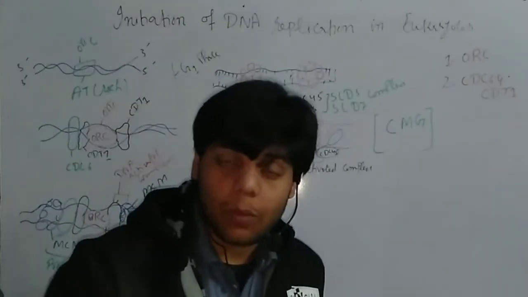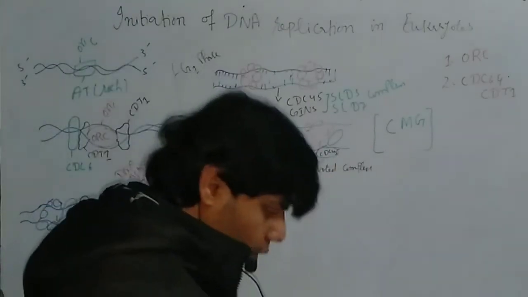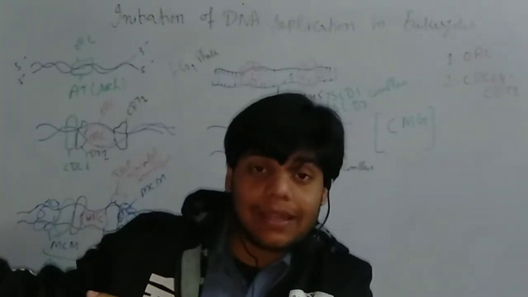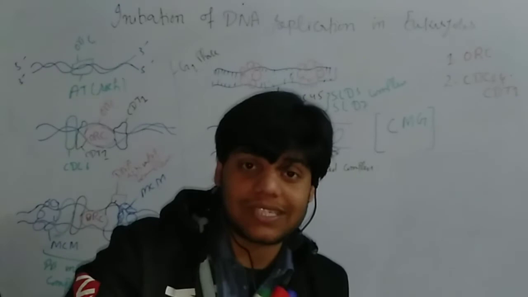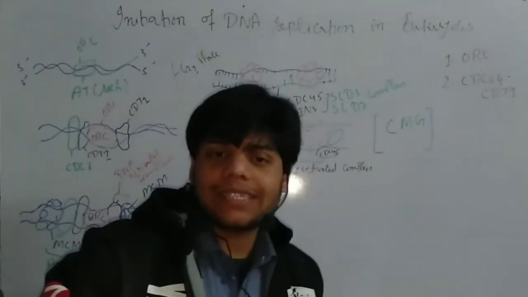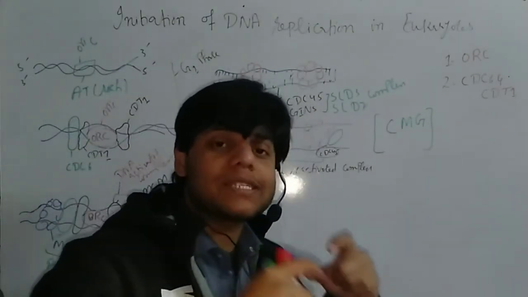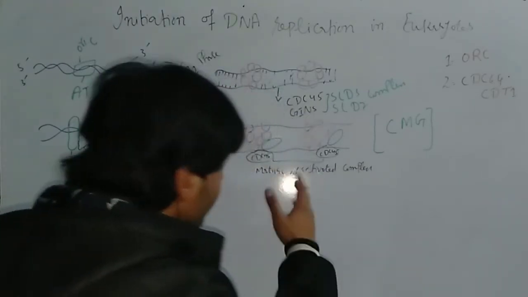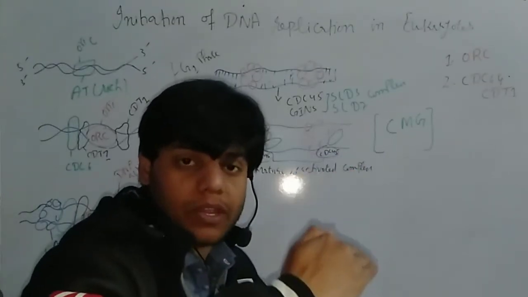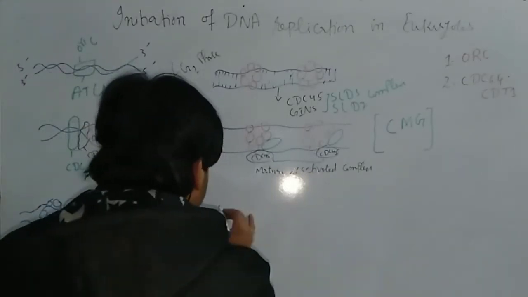Now once the activated complex is formed, the DNA strand is melted, and this MCM is activated and can act as a helicase, just like in prokaryotes, where the DnaB protein acts as a helicase. Similarly in eukaryotes, the MCM acts as a helicase and breaks the hydrogen bonds between the two strands. When the hydrogen bonds break, we get the replication fork, and the two strands are completely separated from each other, and we get a large replication bubble. So we get a structure just like that.